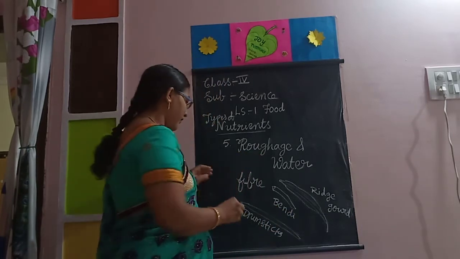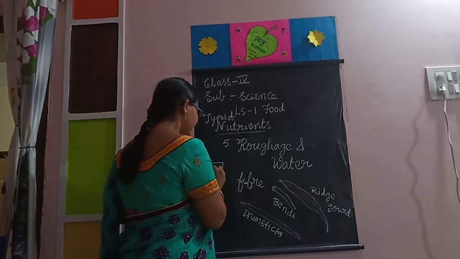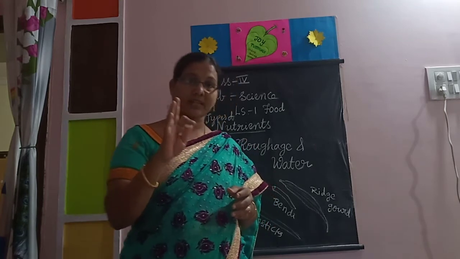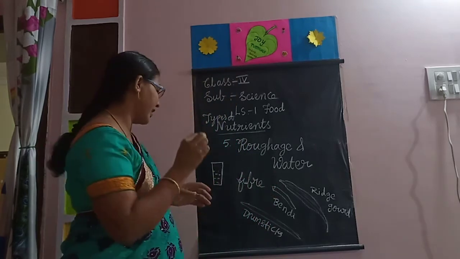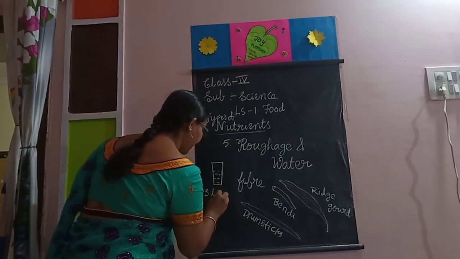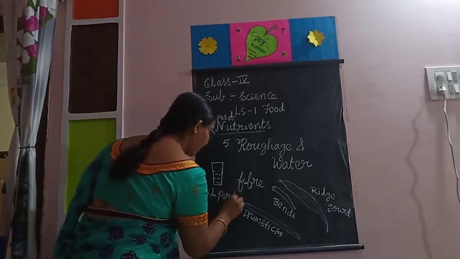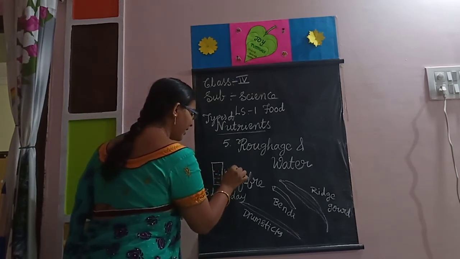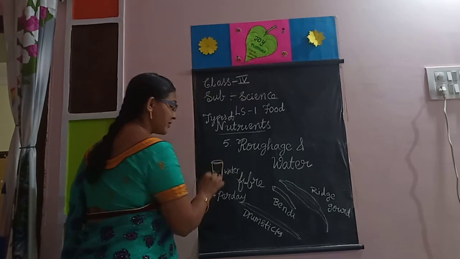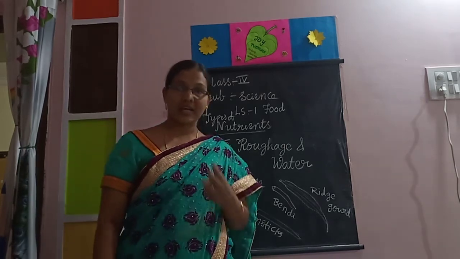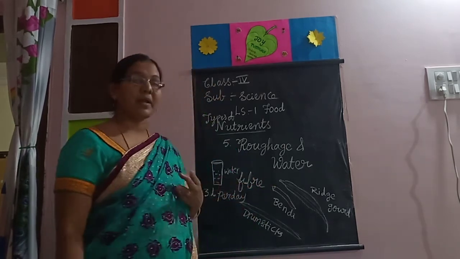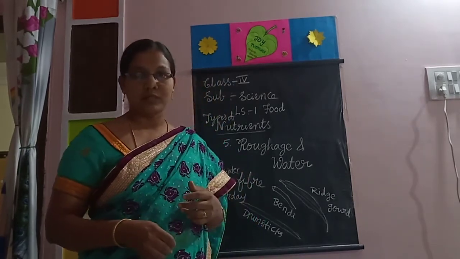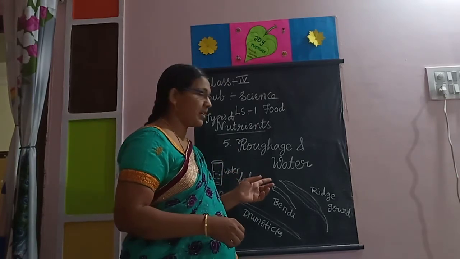Water is also very, very important, children. How much water should the human body take? 3 liters per day. The human body requires 3 liters of water per day. Then only we will be healthy. Why? Because 2/3 of our body weight is water.